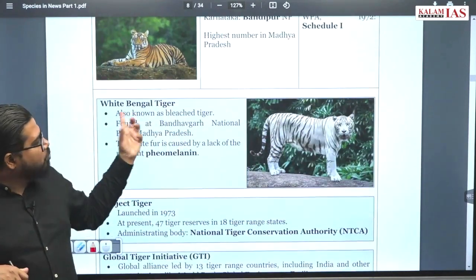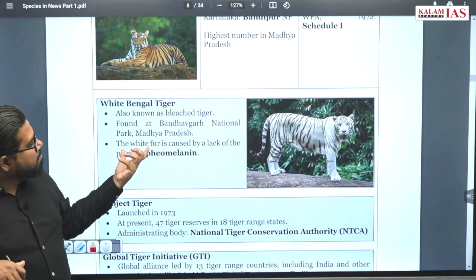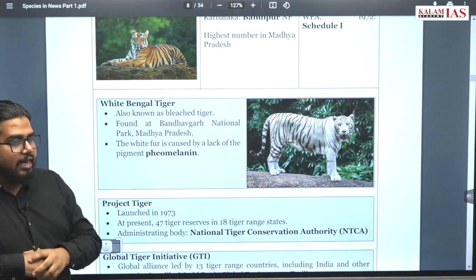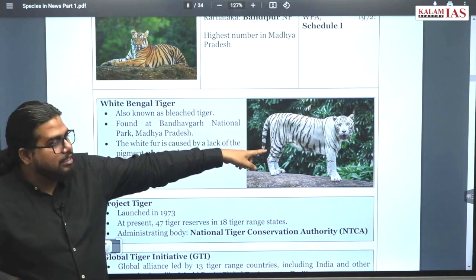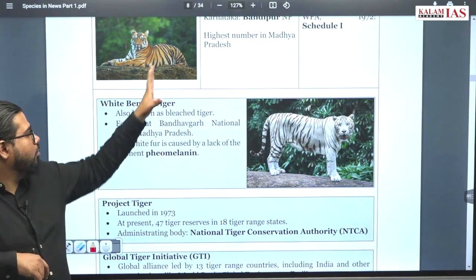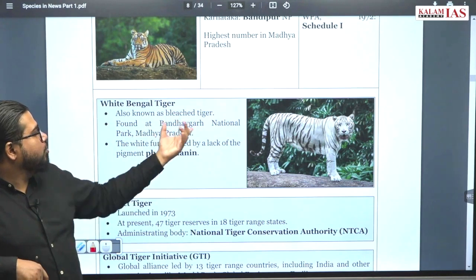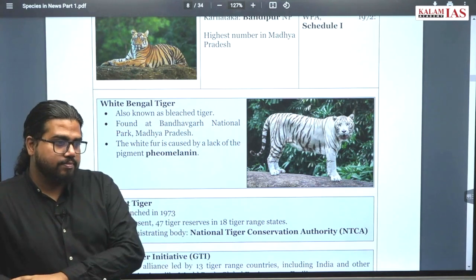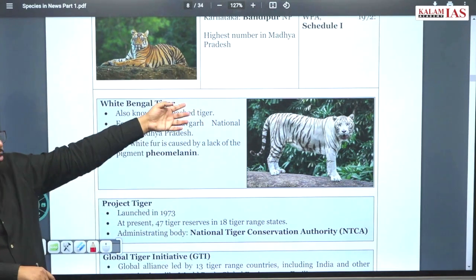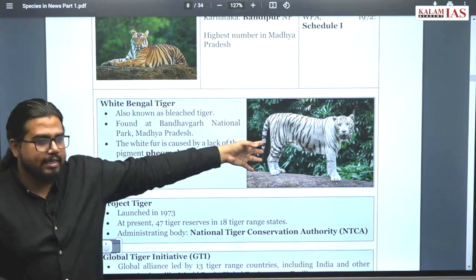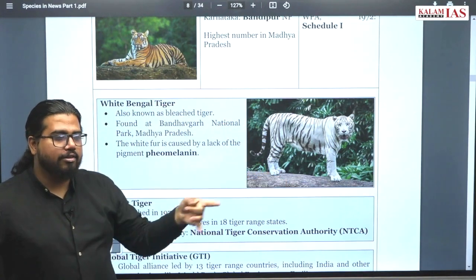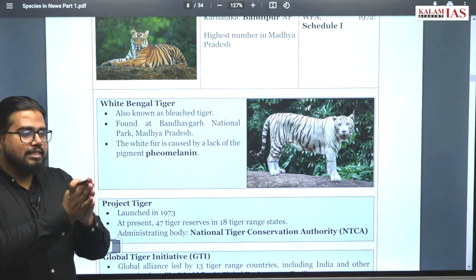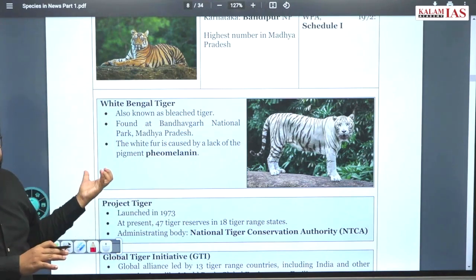Now let's discuss what is a white tiger. It is all the same tiger, but it is caused by a lack of a pigment called pheomelanin. Then its yellow color changes into white, so we call it a white tiger. It is found in Bandhavgarh National Park in Madhya Pradesh. Rest all the characteristics are also the same. It is a part of tiger also. Due to this lack of pigment, it becomes white. Rest it is a tiger only. Now we also have this golden tiger that is also being observed recently. It is not covered here, just go and search about this golden tiger and add it into this material.